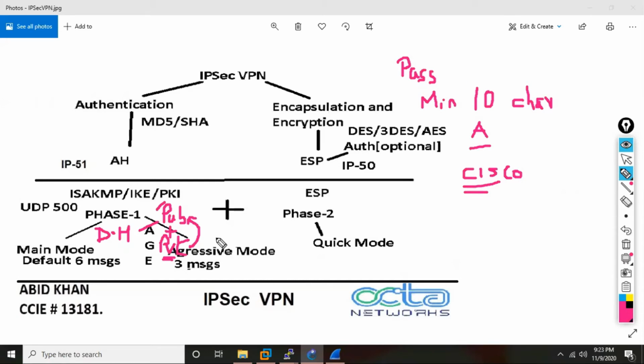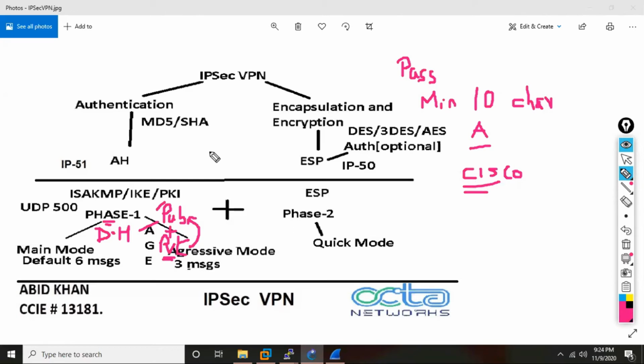So all this happens in phase one. In phase one, it is very important that the two devices ensure they are talking to the right destination. Like R10 will ensure that it is talking to R6 only, and R6 also will ensure that it is talking to R10 only.